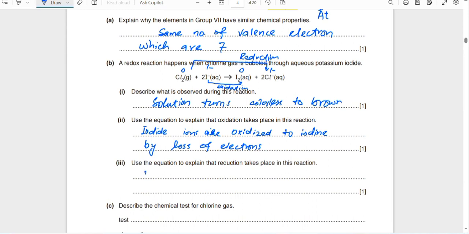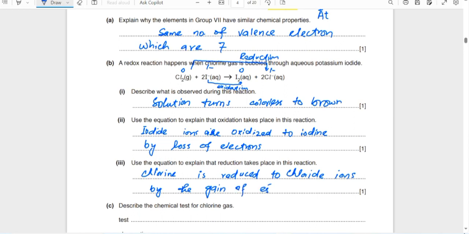So chlorine is reduced to chloride ions by the gain of electrons. The gain of electrons is also called reduction.